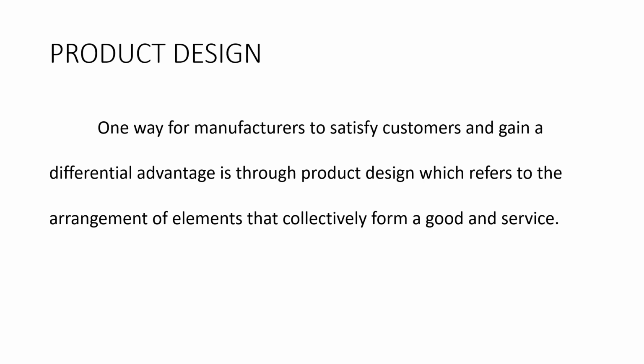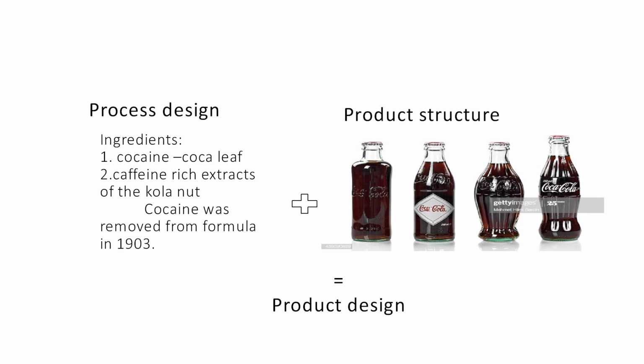When it comes to product design, it refers to the arrangement of materials which will form a good or service and which satisfies the customer needs and wants. To know more about what is meant by product design, let us see with an example. Product design is all about process design and product structure. Process design refers to the ingredients, the materials which we are using in making the product. Product structure is all about the shape and appearance of the product.